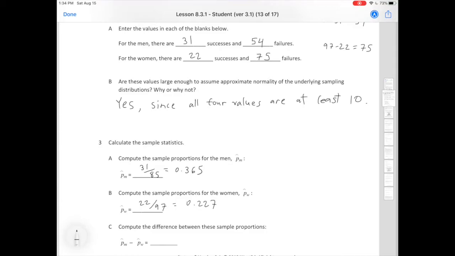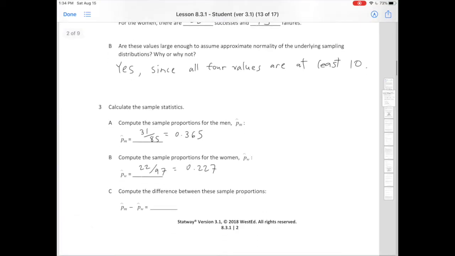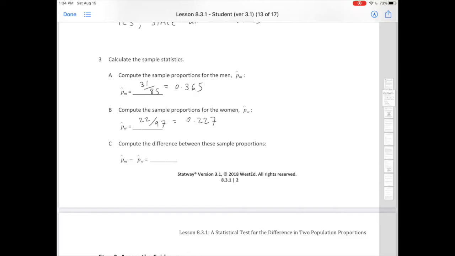So now what we want to do is compute the difference, right? We want to see what PM hat minus PW hat is. So if we subtract 0.365 minus 0.227, what do we get? We get 0.138. Okay.